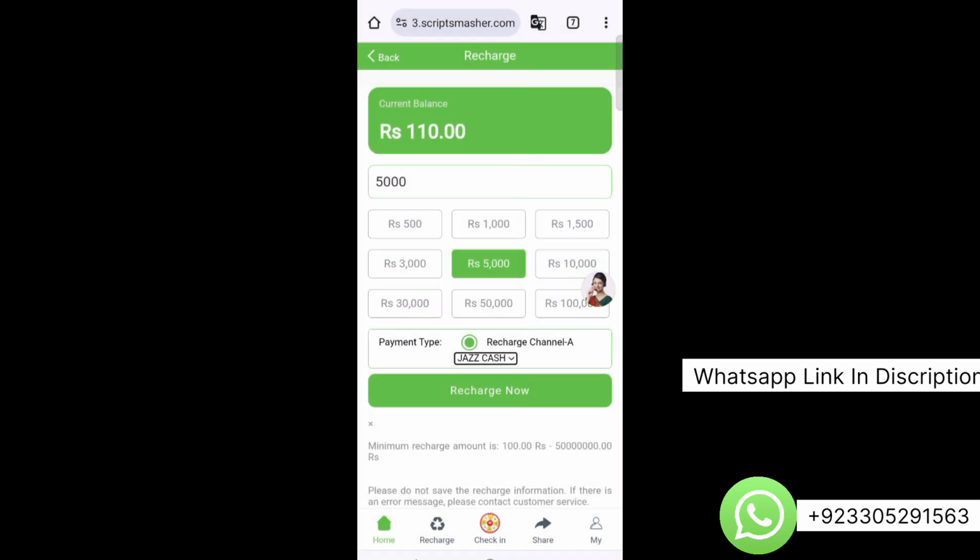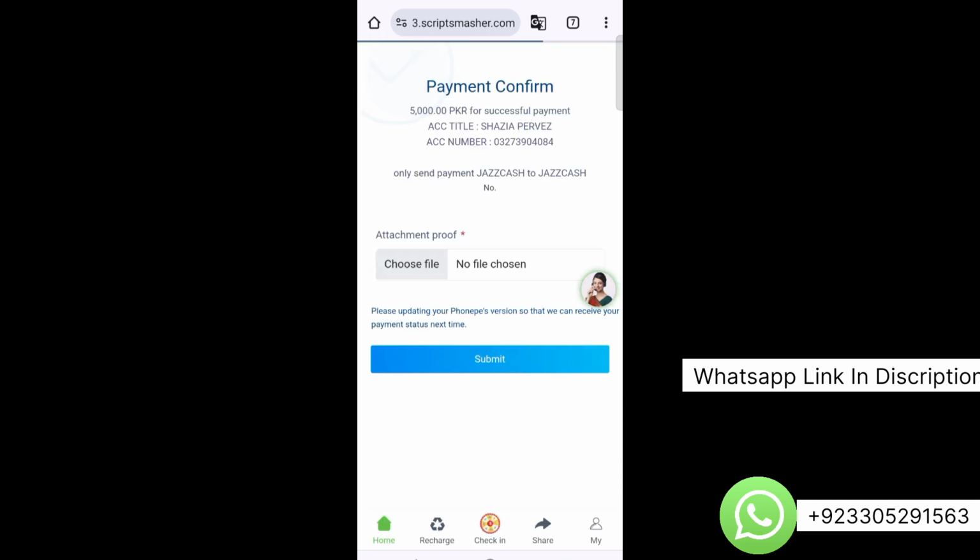Now when you click on recharge, it will send your recharge request to the admin. Here you can see that now you have to upload the proof of payment, and your request will be sent to the admin of the website. So now let's choose any file.